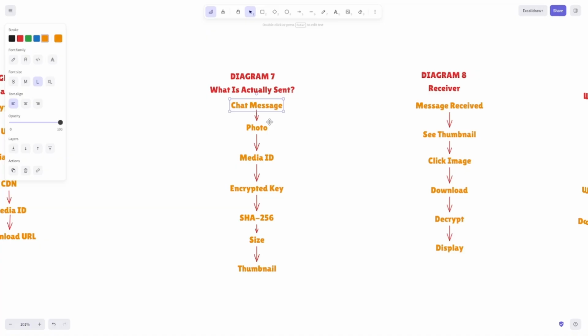The message contains the content itself, and for media, the chat message mostly contains information about the media. For example, the media identifier, its encrypted download location, a cryptographic hash for integrity checking, its size, and a small preview known as the thumbnail. The actual image stays in encrypted media storage until a recipient downloads it.